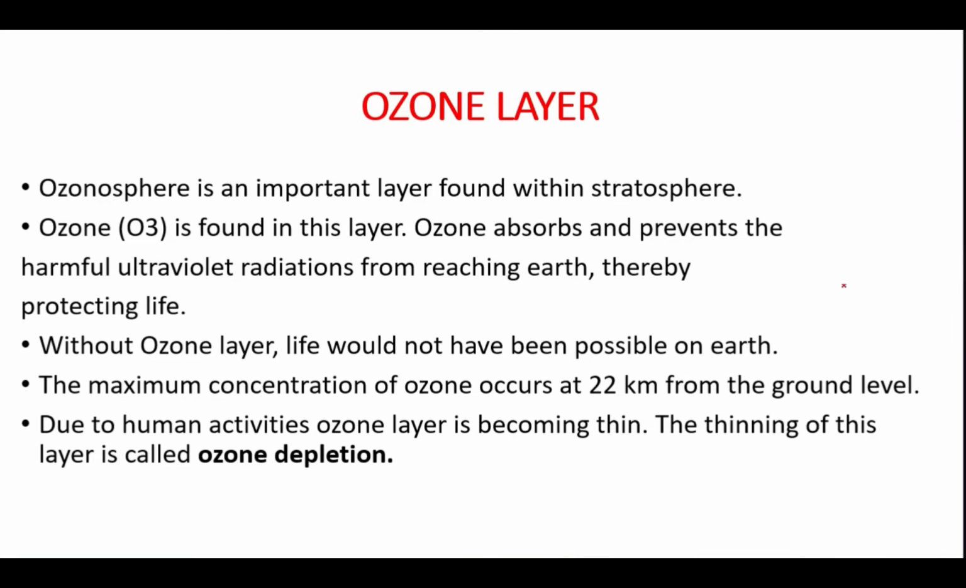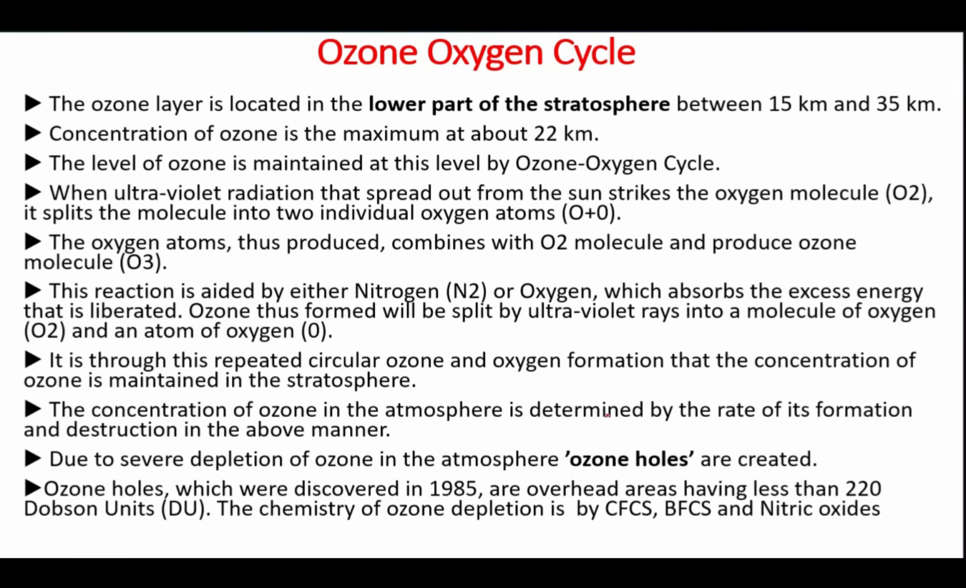But due to some human activities, the ozone layer is becoming thinner and thinner, and this is called ozone depletion. Next, the ozone-oxygen cycle. It deals with how the ozone layer is formed. You know that the ozone layer is located in the lower part of the stratosphere, between 15 kilometers and 35 kilometers. The concentration of ozone will be maximum at 22 kilometers from the earth. The level of ozone is maintained by the ozone-oxygen cycle.